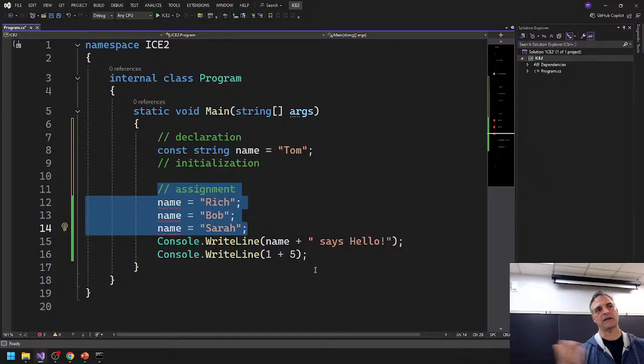Username? Yeah, okay, that could be the one. What else? A game title or something, some kind of game title. What other reason? Think about what other things I never want to change, ever, something that's always going to remain constant throughout the entire game. Like, for example, maybe for whatever reason, I want my screen resolution to never change. I want to use an old retro screen resolution of 640 by 480, and I never want that to change. Then I can make it const.